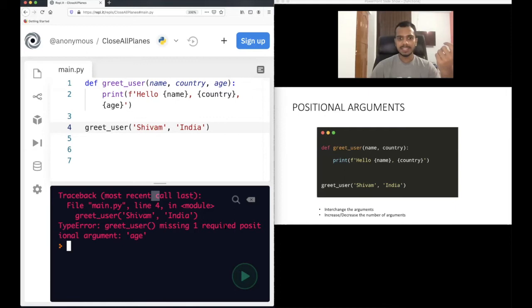Greet user missing one required positional argument. It is because there are three parameters, so it requires three arguments. But you are giving only two, so you have to provide the third also. Then only it will run. So understand this. You have to provide an equal number of arguments, whatever the number of parameters is, that number of arguments you should provide. But there are other cases where you should not provide. But I will tell you after some time.